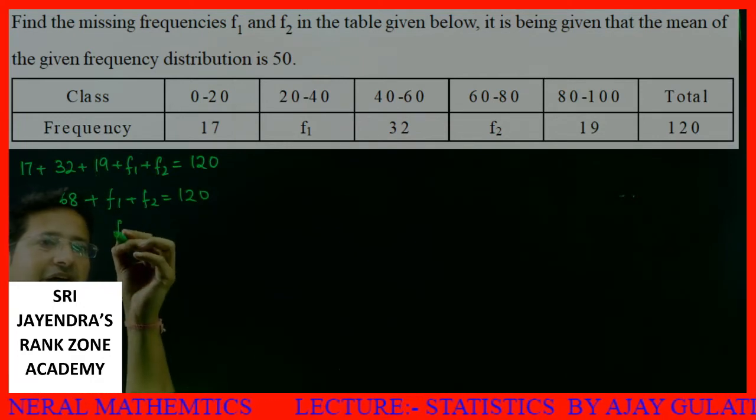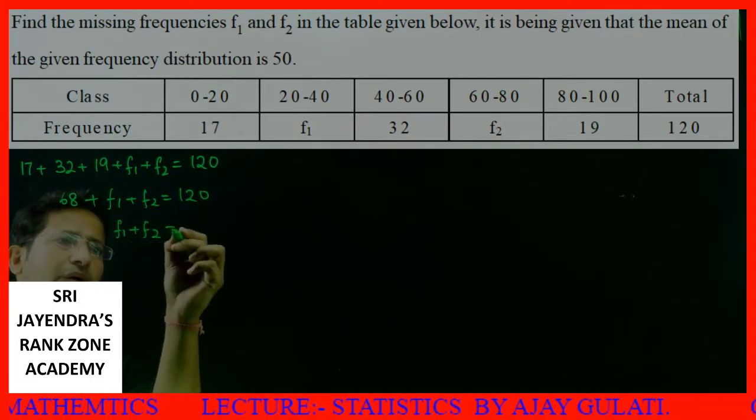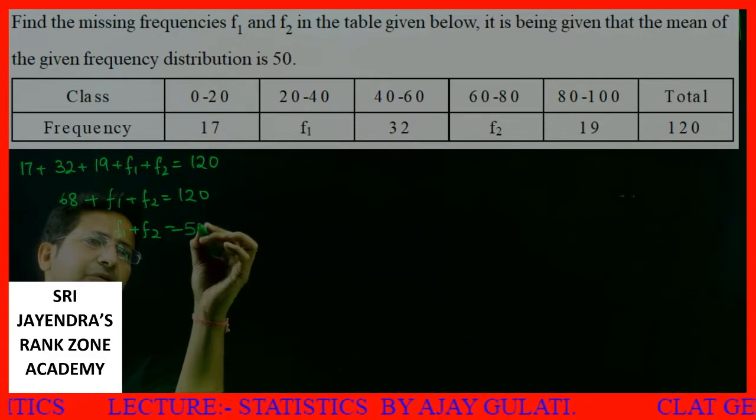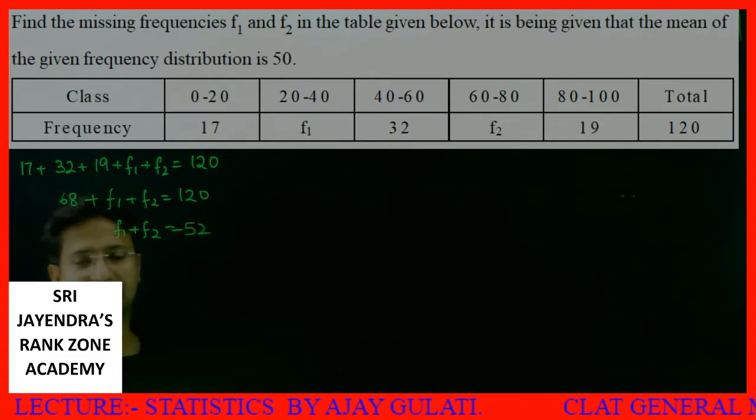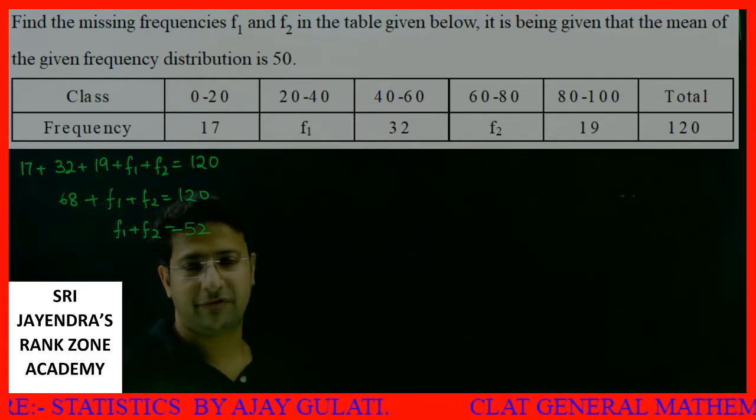This way I can say f1 plus f2 is 120 minus 68, which comes out to be 52. I'll keep this aside: the sum of f1 and f2 is 52.